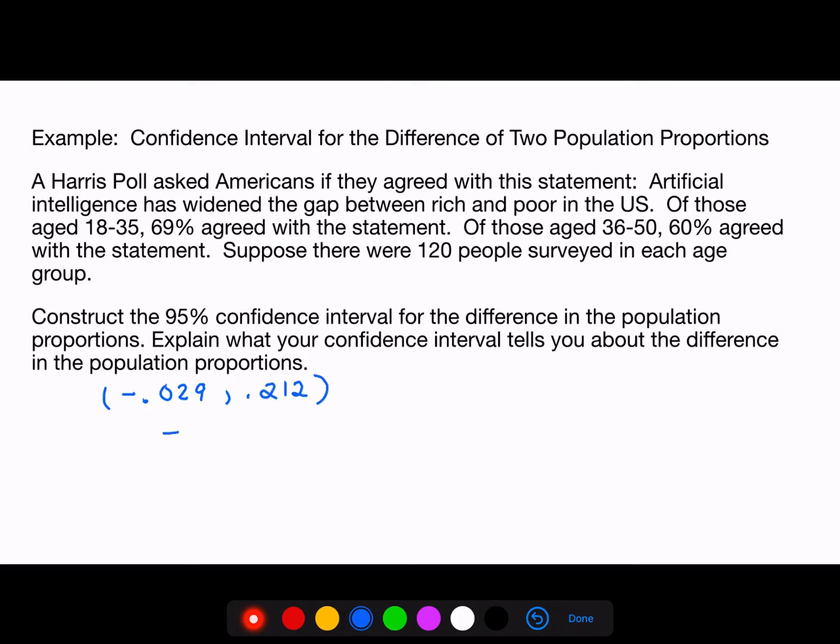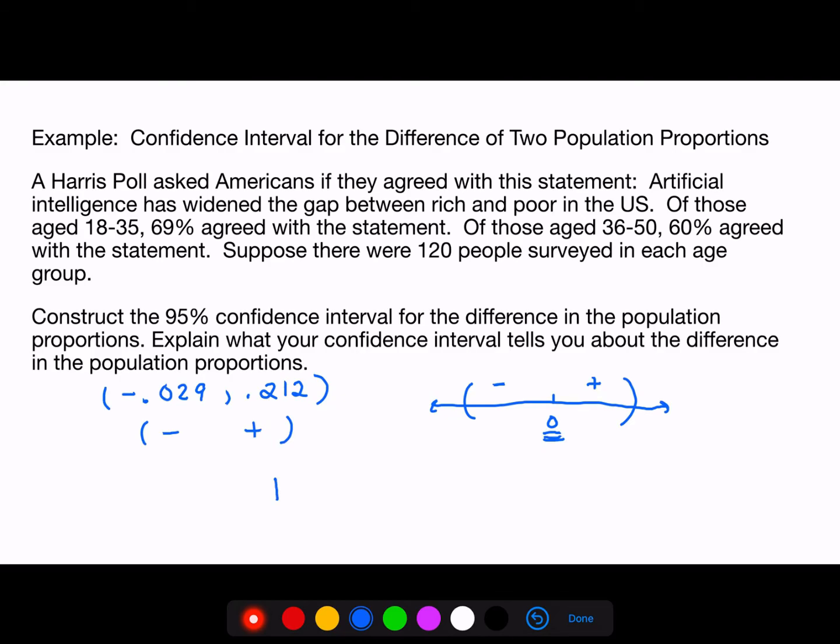The first thing we should notice is that this confidence interval has a negative number on the left and a positive number on the right. Just think about a number line. Negative numbers are numbers which are less than 0. Positive numbers are numbers which are greater than 0. So if you have a confidence interval that has a lower limit that's negative and an upper limit that's positive, you can be certain that 0 is inside the interval.